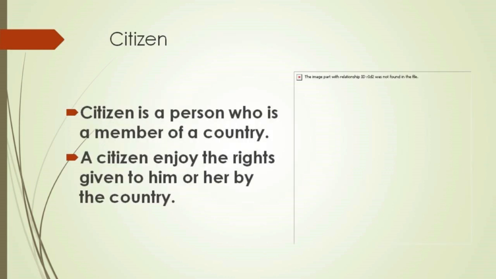Citizen. There are rules that all citizens of the country have to follow. A citizen is a person who is a member of a country. A citizen enjoys the rights given to him or her by the country.